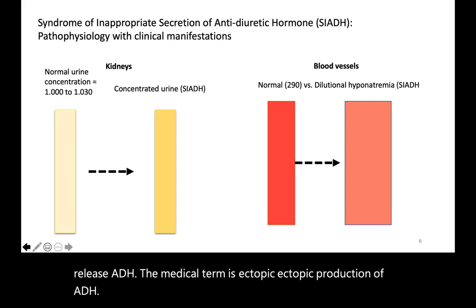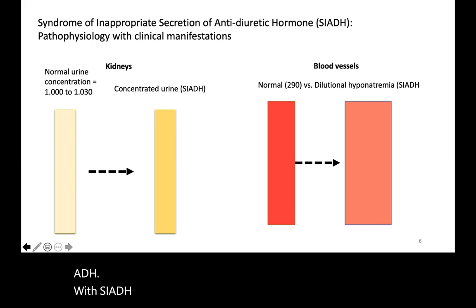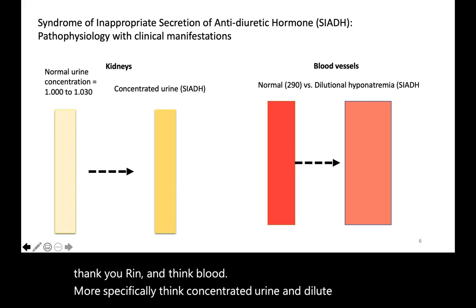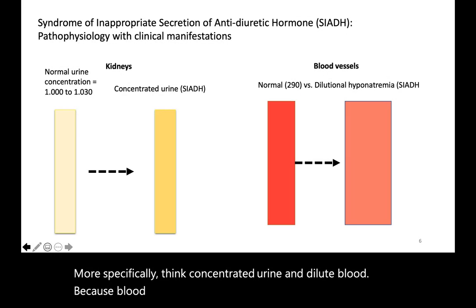With SIADH, think urine and think blood. More specifically, think concentrated urine and dilute blood. Because blood is diluted, hyponatremia ensues.